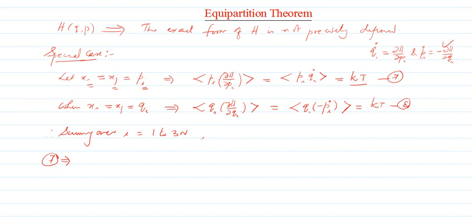So I can write the expectation value of the sum over i of pi qi dot, which is the sum over i of pi times ∂H/∂pi, equal to 3N kT.